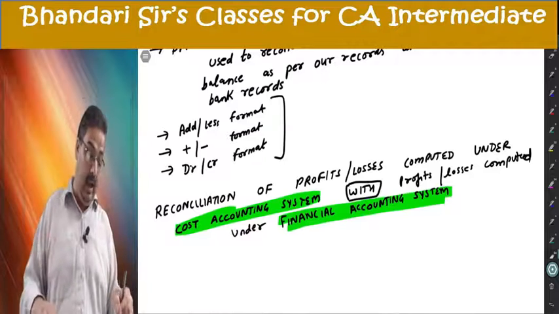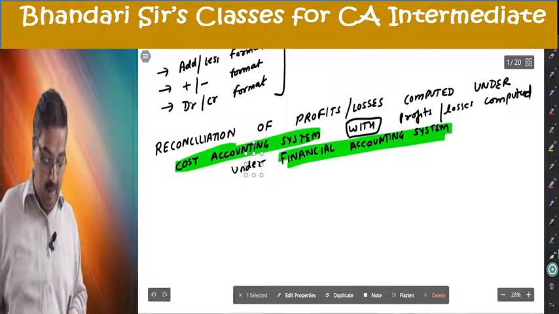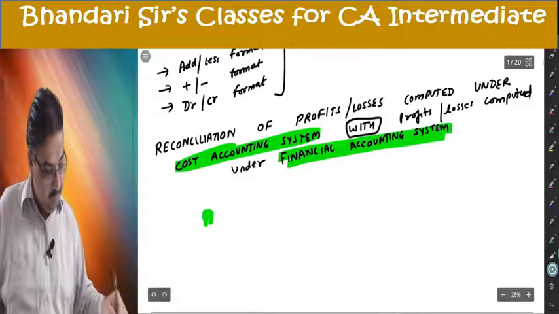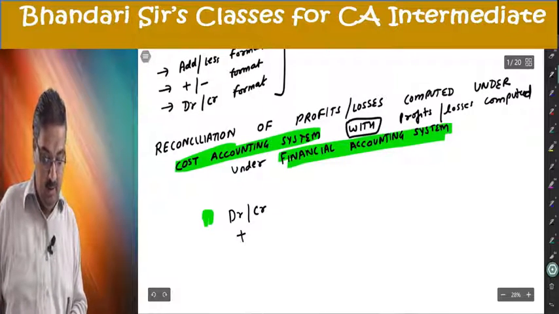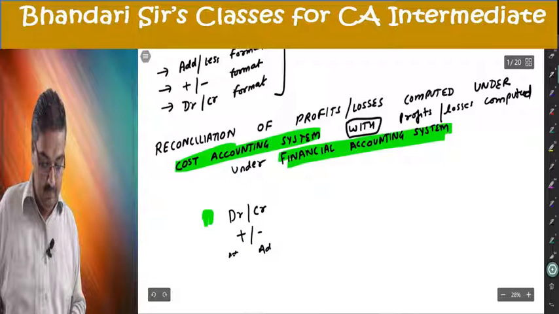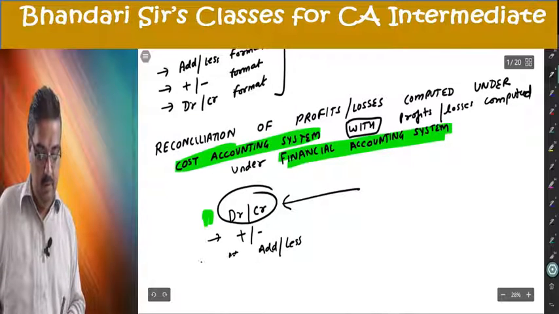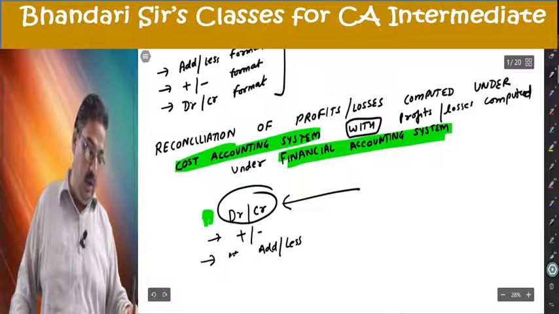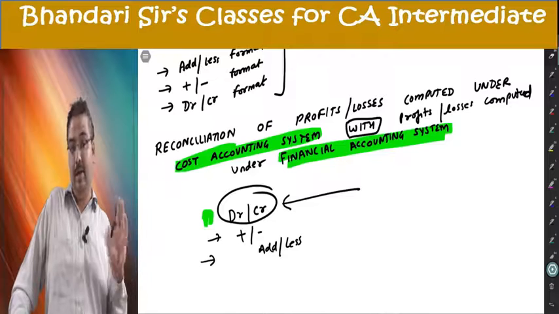Here also it can be made in debit credit format, plus minus format, add less format. I will focus on debit credit. It can be converted into the other two categories, but we will mainly focus on debit and credit.